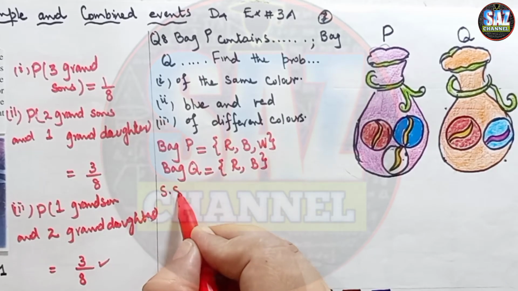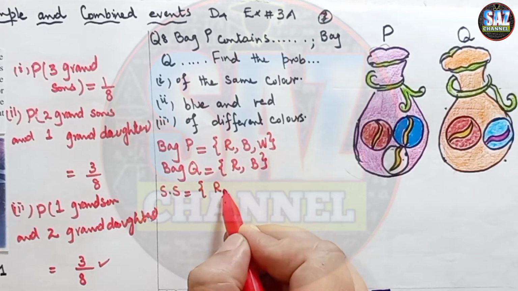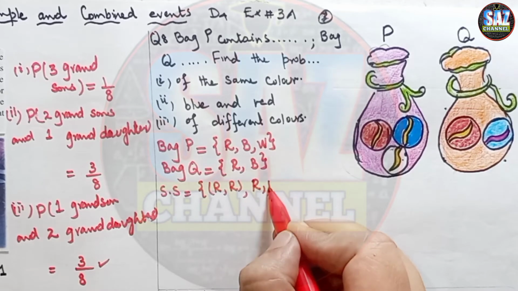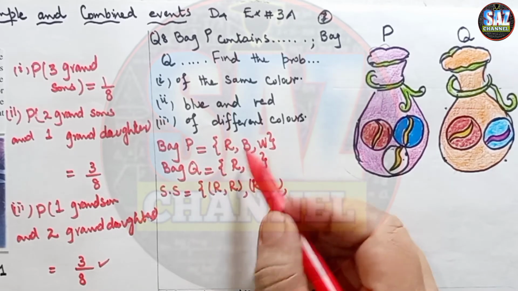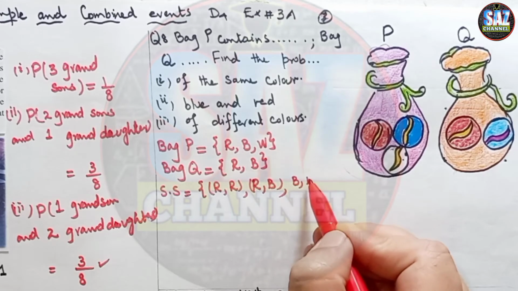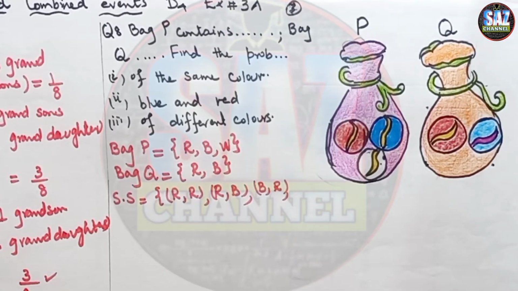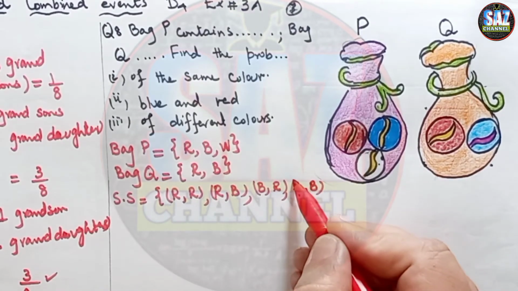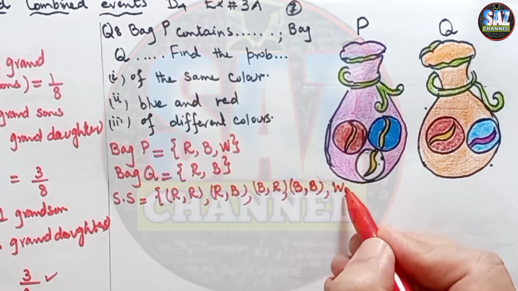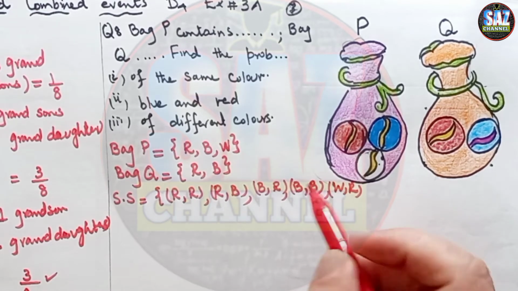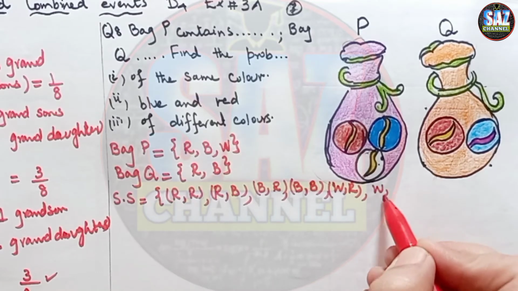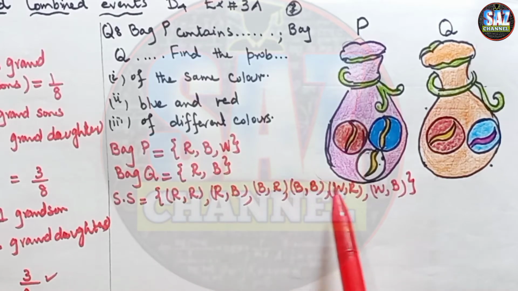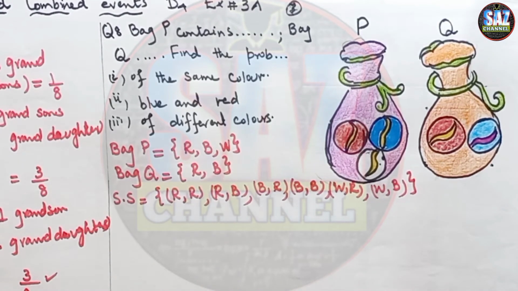So the sample space will be equal to red with red, red with red, red with blue, red with blue, and then blue with red, blue with red, blue with blue, blue with blue, white with red, white with red, white with blue, white with blue. Okay, now there are a total of 1, 2, 3, 4, 5 and 6 possible outcomes in this case.